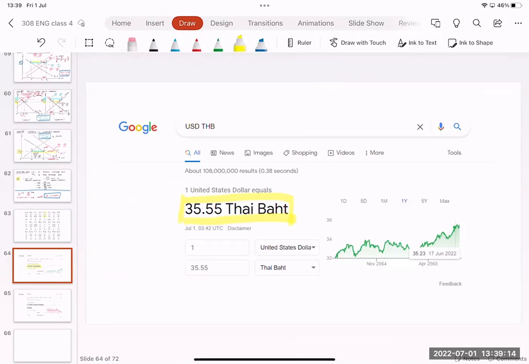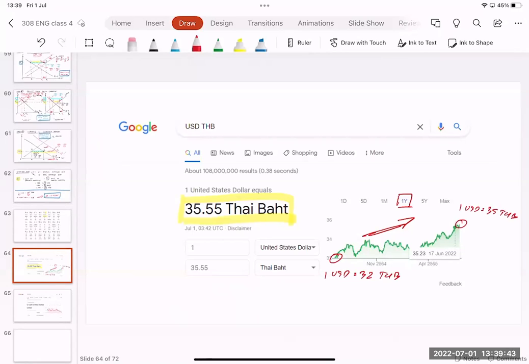And if you focus on a 1 year period, the exchange rate between US dollar and Thai baht has been increasing. Last year it was around 32, and right now it's 35. Last year 1 US dollar was around 32 baht, but right now 1 US dollar is like 35.